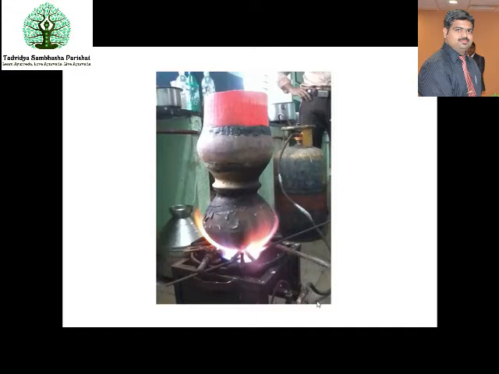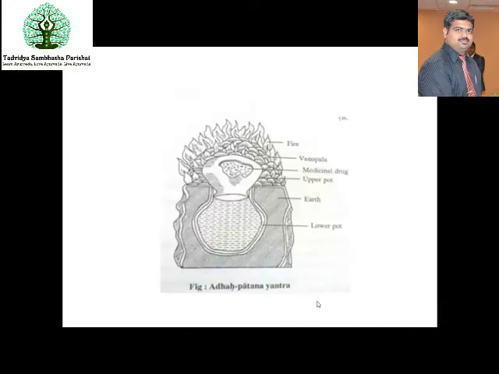So this is the Urdhvapatana method, and this picture shows the Adhapatana method, where the pots have to be kept one above the other in the inverted form, and in the lower pot you have to place water, whereas in the Urdhvapatana the water was over the upper pot.